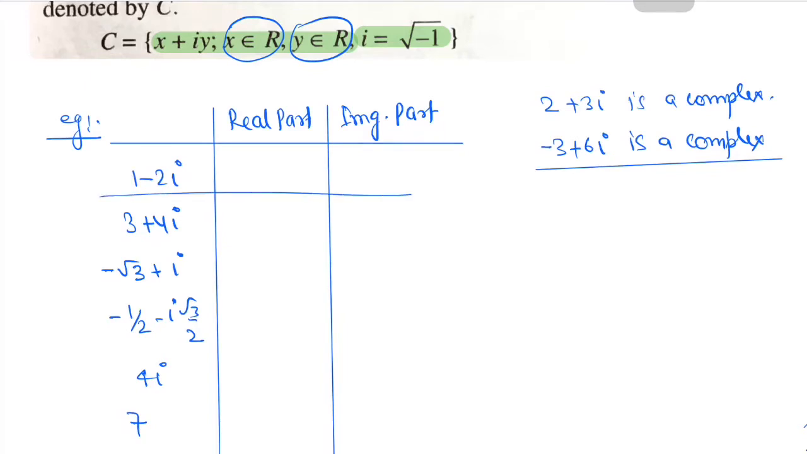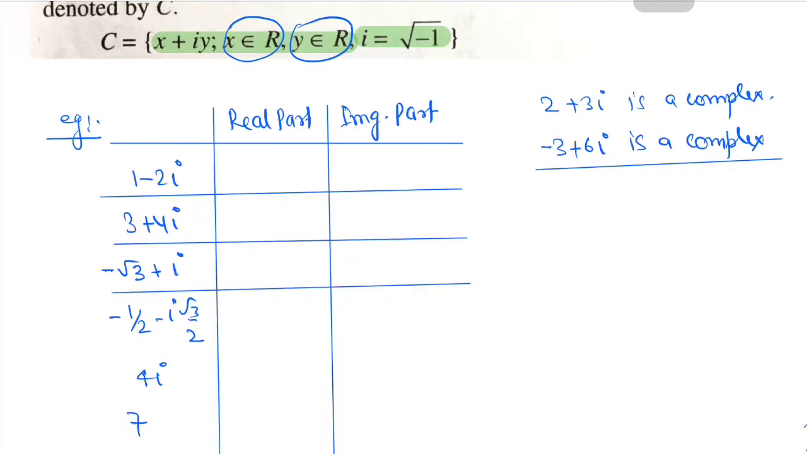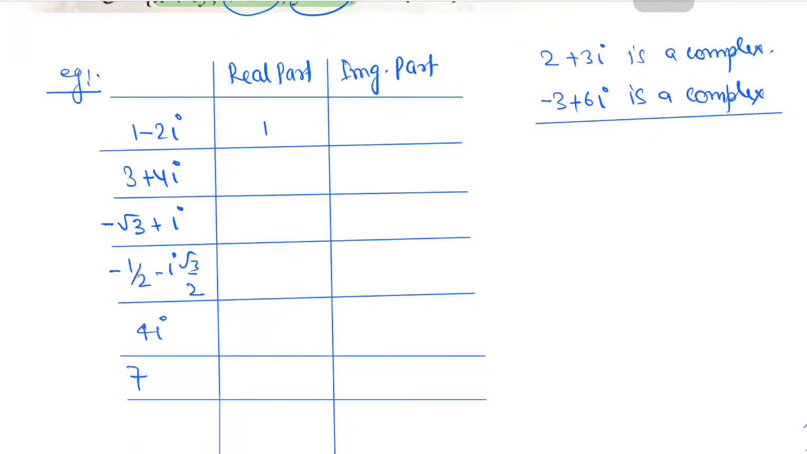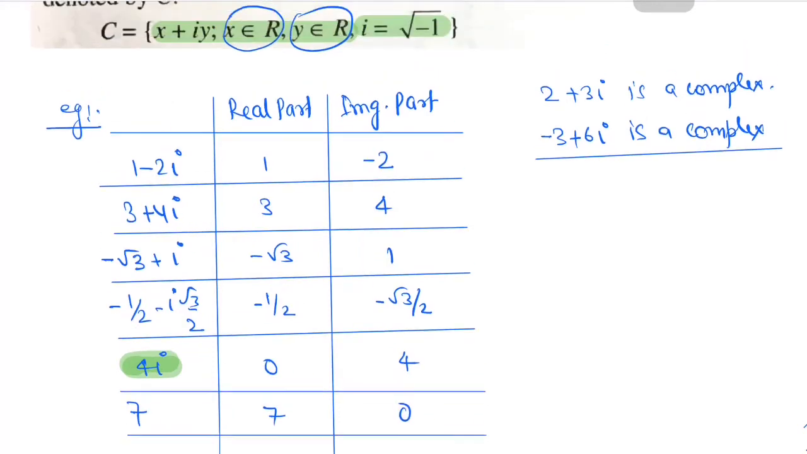In these examples we can easily see what the real part and the imaginary part are. In the first example, the real part is 1, the imaginary part is -2. Second, 3 and 4; then root 3 and 1; then -1 by 2 and -root 3 by 2. Here the real part is 0 and the imaginary part is 4. In the last example, the real part is 7 and the imaginary part is 0.